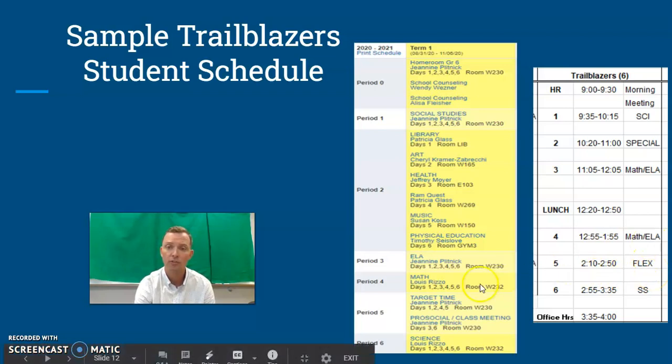Here we have it labeled as flex, and in your Skyward schedule it's labeled as target time. They are the same thing. After your flex or target time would be social studies. Again, that is going to be both blocks from 2:55 to 3:35. Office hours are again 3:35 to 4 o'clock. And that is a sample for the Trailblazers schedule.